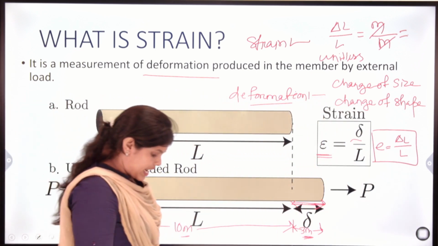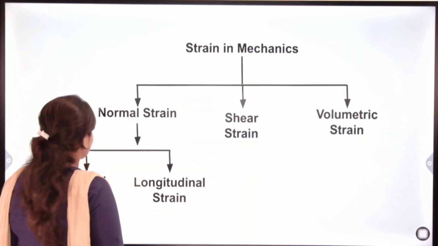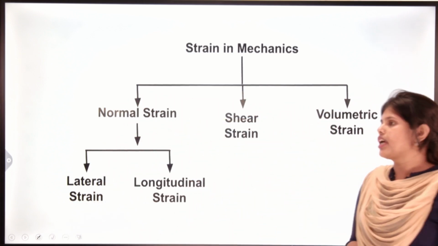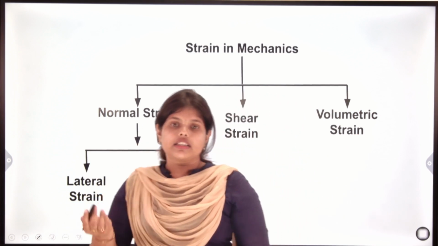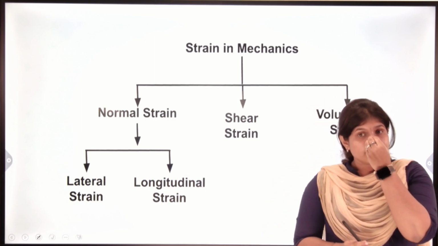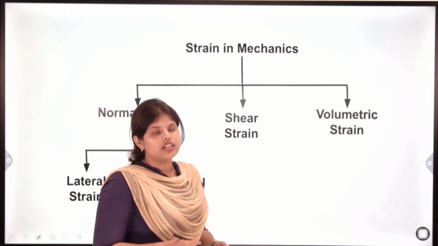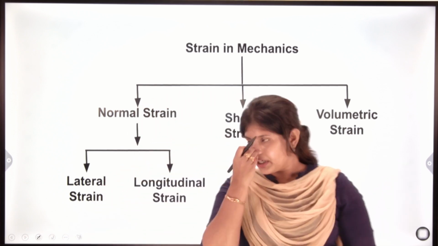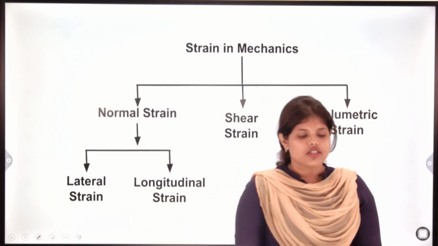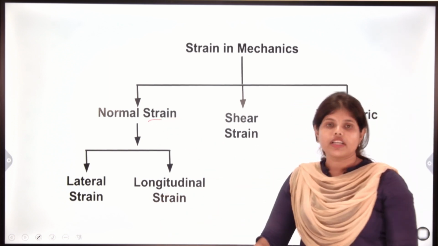Now, what are the types of strain? Strain is of three types: normal strain, shear strain and volumetric strain. What is normal strain? Normal strain is when strain occurs due to normal stress. If strain occurs in a body due to normal stress, it is termed normal strain.